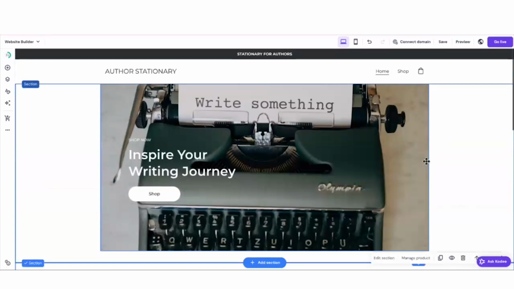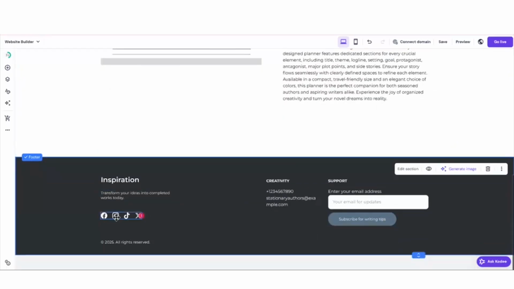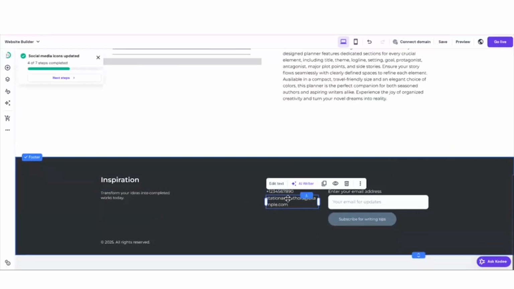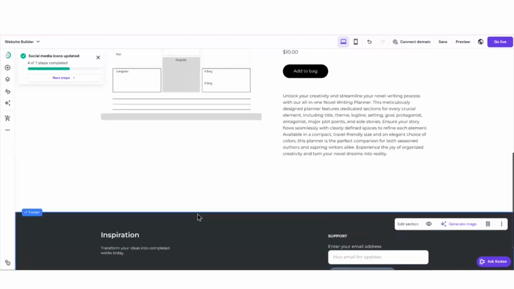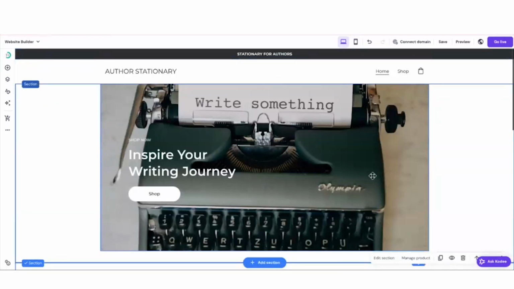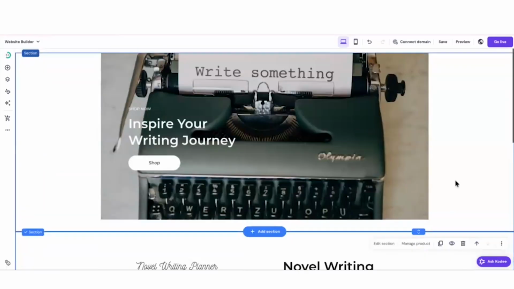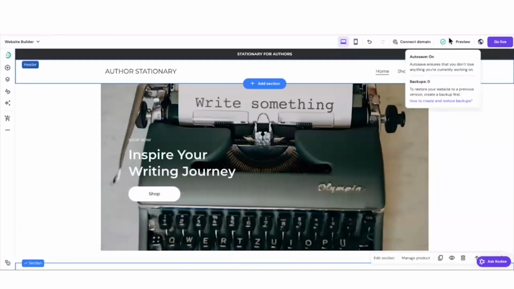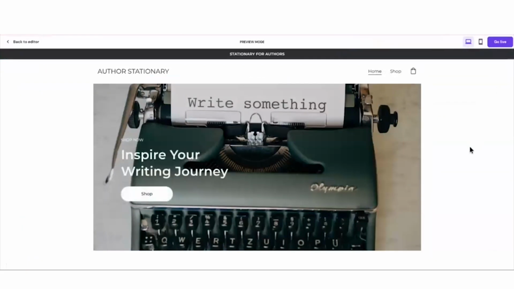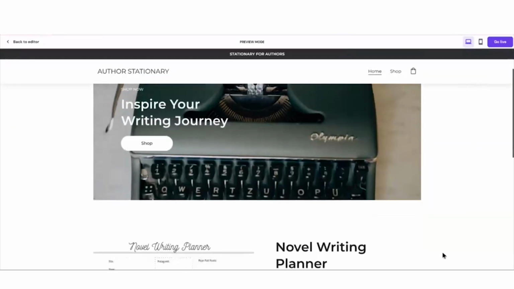And last but not least, you'll want to connect your socials. You want to add your business contact information, never your personal. I do recommend always leaving the email box because then you can always be growing your email list. And this is our stationery website. How cool is this? So I'll click save and then click preview. We have a stationery website.